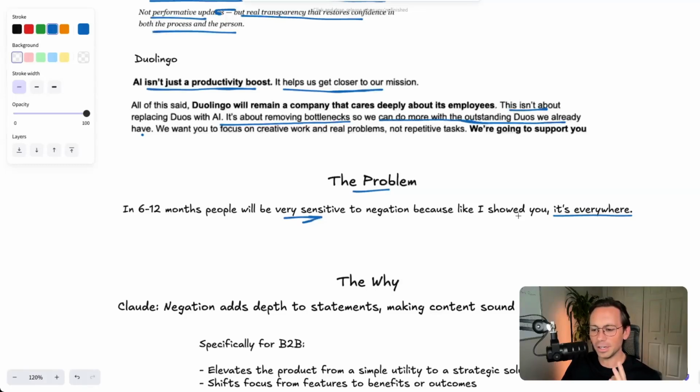But our emails, our newsletters, our blogs, and I'm seeing it in a lot of blogs, because I think automation was very exciting for some companies and they pushed it out in the last 6 to 12 months. And there's a lot of low quality blogs that didn't have this edited out. So it's all over the place. And people are going to be more and more sensitive to it.